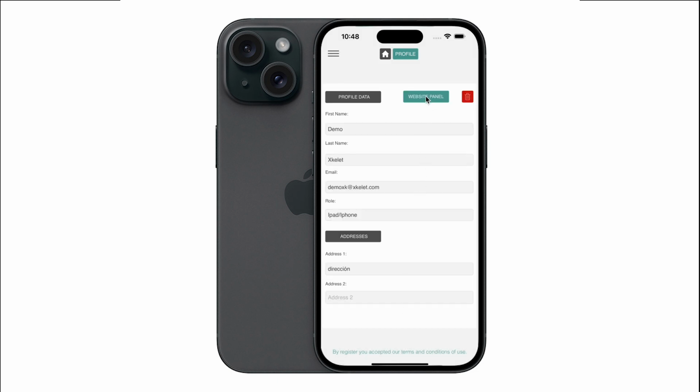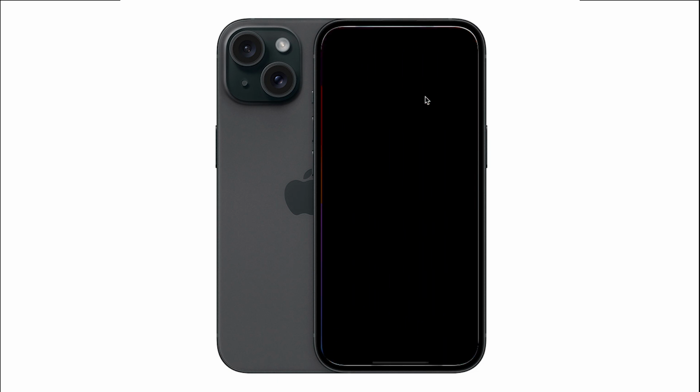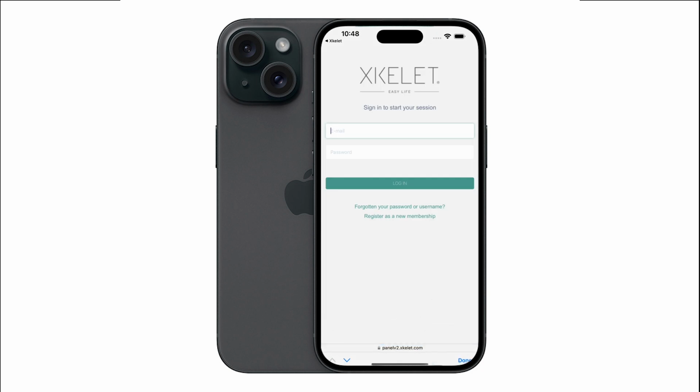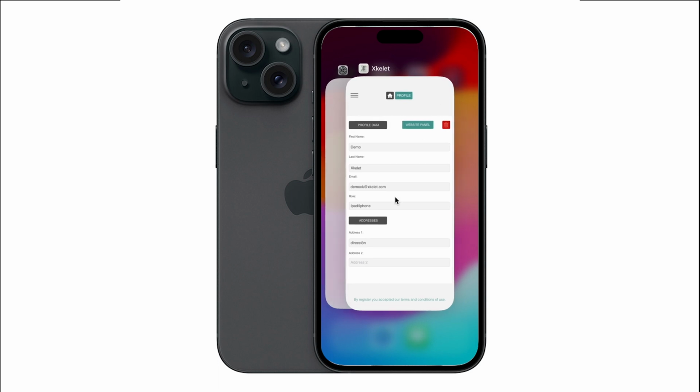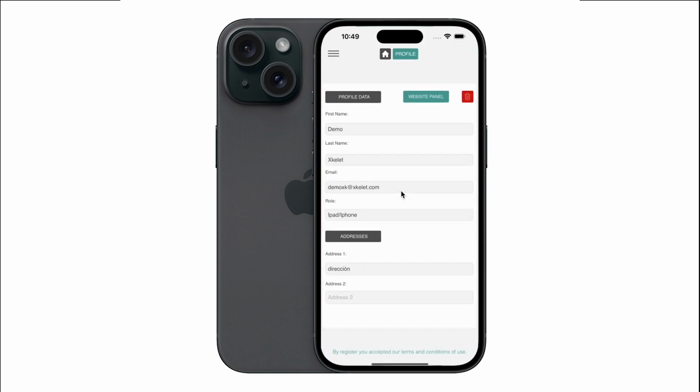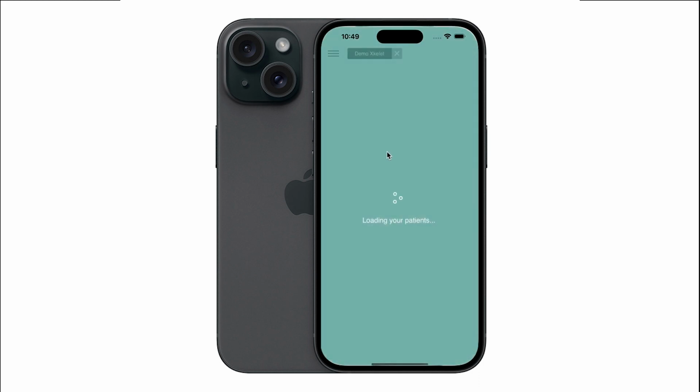Next, we can access the profile area and our user information. You can also find out about the terms and conditions. As you can see, you also have direct access to the web from the app. Next, we will return to the beginning, and there we will create the first patient.